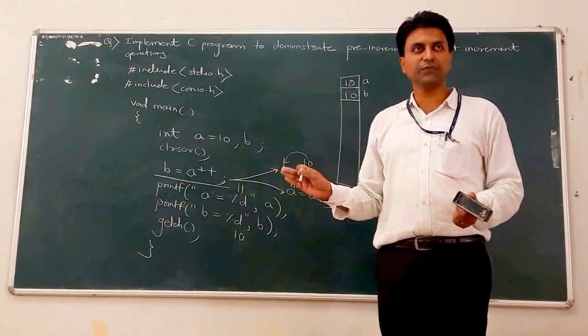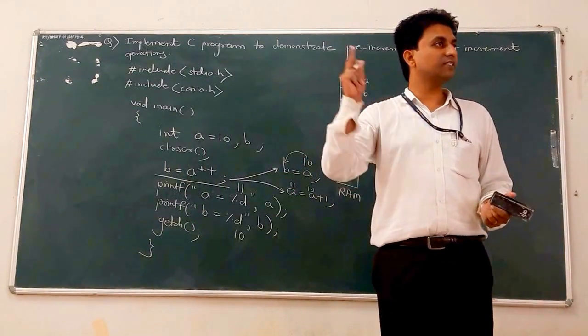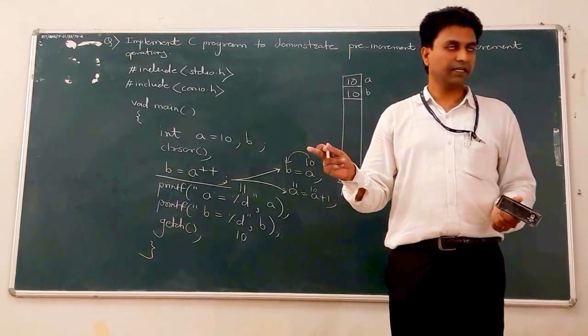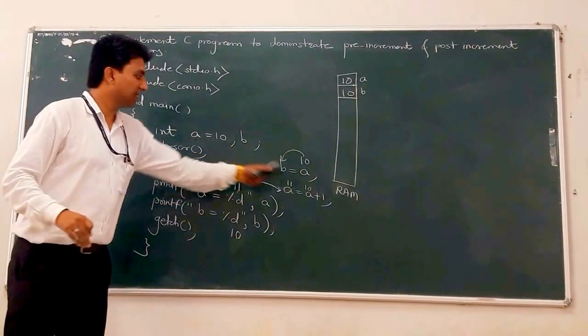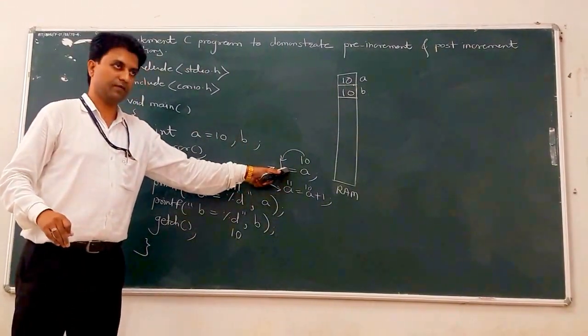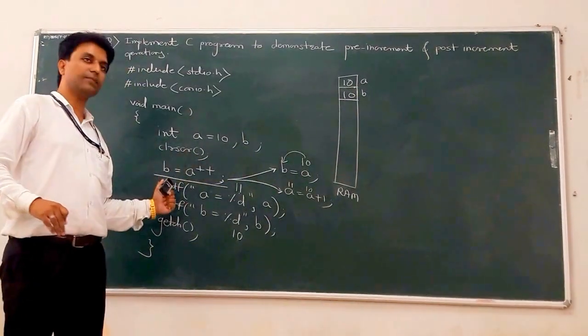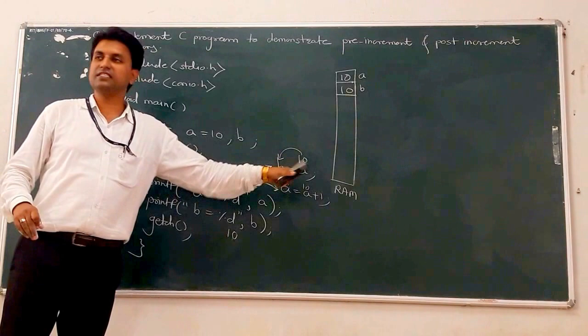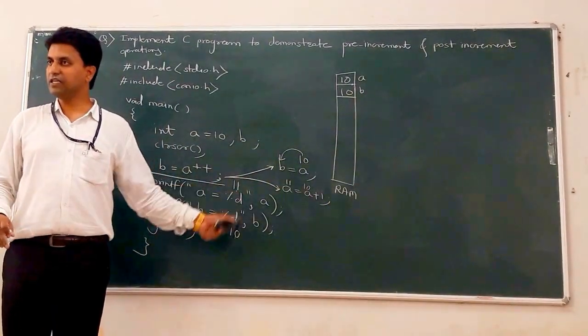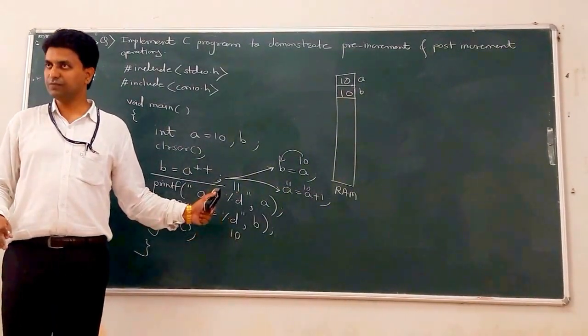What is the difference between pre-increment and post-increment? The meaning of both statements is A is equal to A plus 1. Clear? But if it is post-increment, then write that statement after the previous statement. And if it is pre-increment, then the first statement is A is equal to A plus 1, and after that B is equal to A. But the output gets changed. Understood?